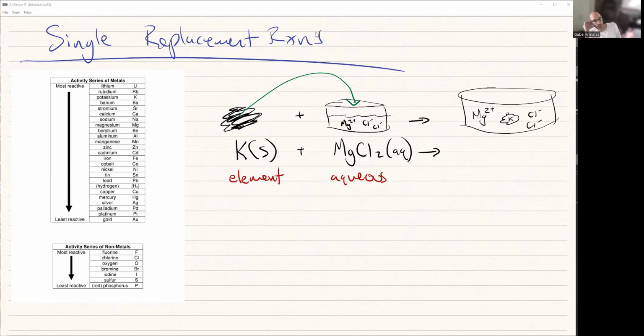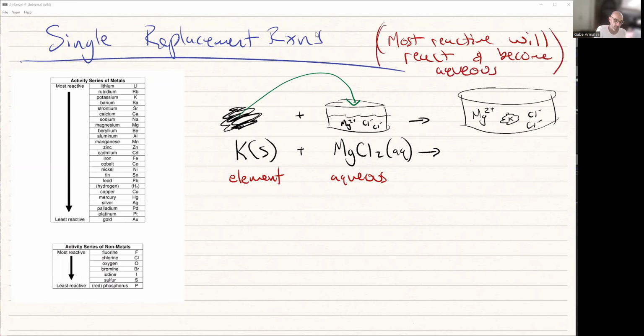Well, it turns out the most reactive is going to want to be in solution. The most reactive is going to want to react. The most reactive is not stable. It does not want to be its element. So the most reactive will react and become aqueous. Becoming aqueous means that it has become an ion and it's happier as an ion than it is as the element. So in this case, potassium is more reactive than magnesium.